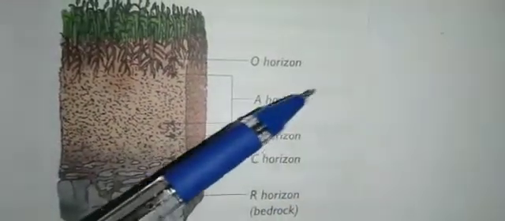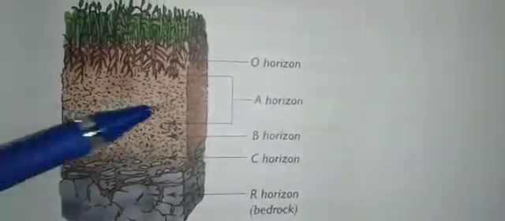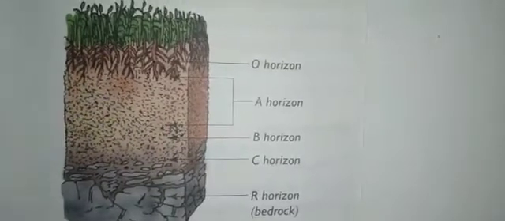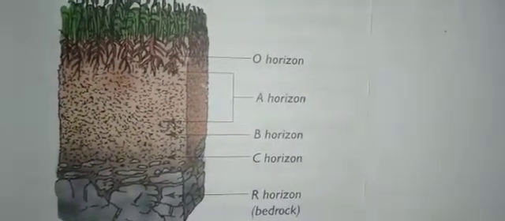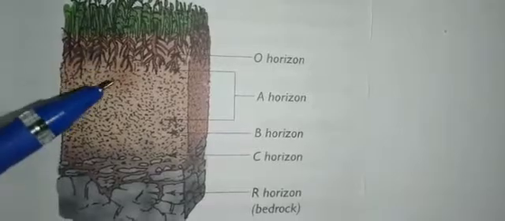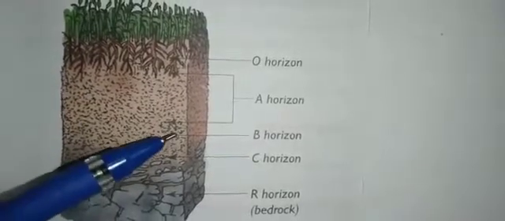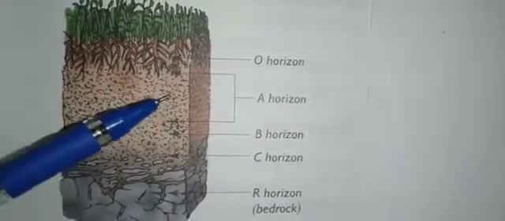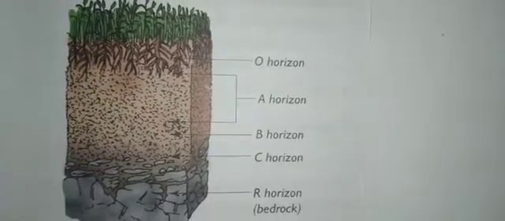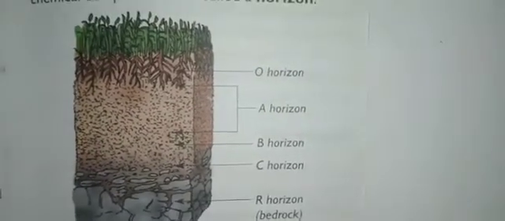The soil particles in this layer are the smallest, very small and the finest as compared to the lower horizons. ಈ lower horizons compare ಮಾಡಿದ್ರೆ A horizon fine ಆಗಿರುವಂತ smallest particles we can see.